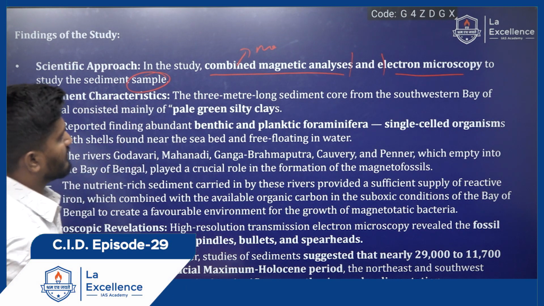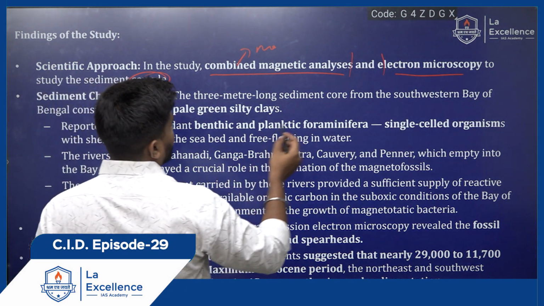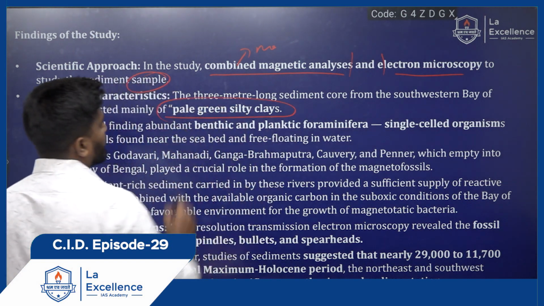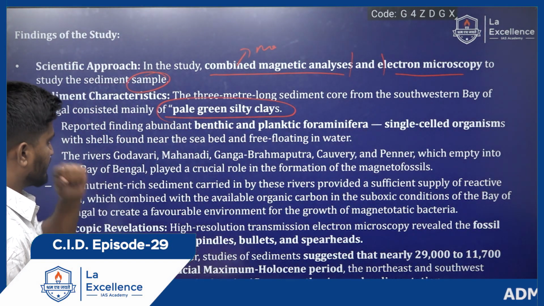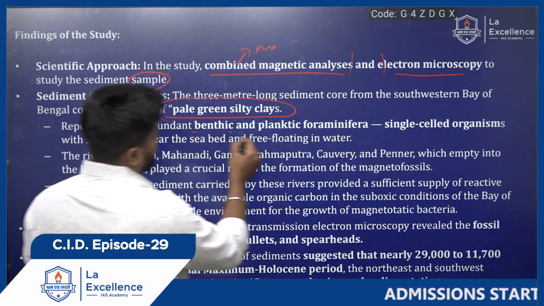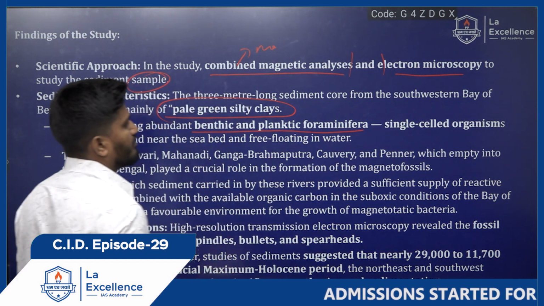The sediment was 3 meters long, taken from the southwestern Bay of Bengal, and was mainly pale green silty clays, and within the sediment they also found benthic and planktonic foraminifera.